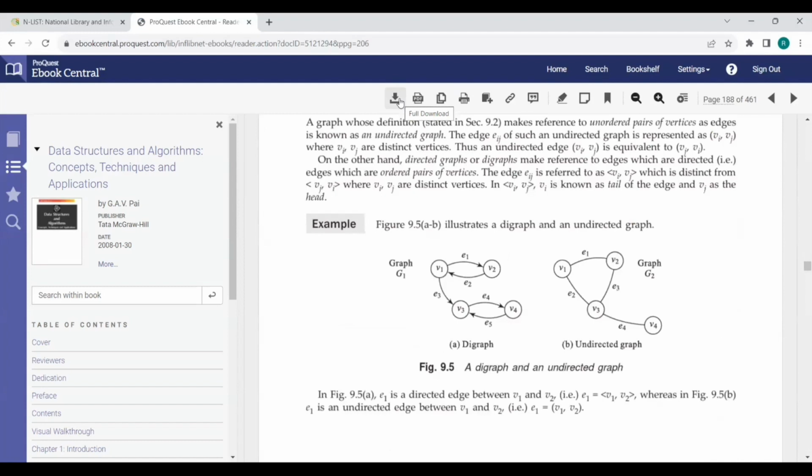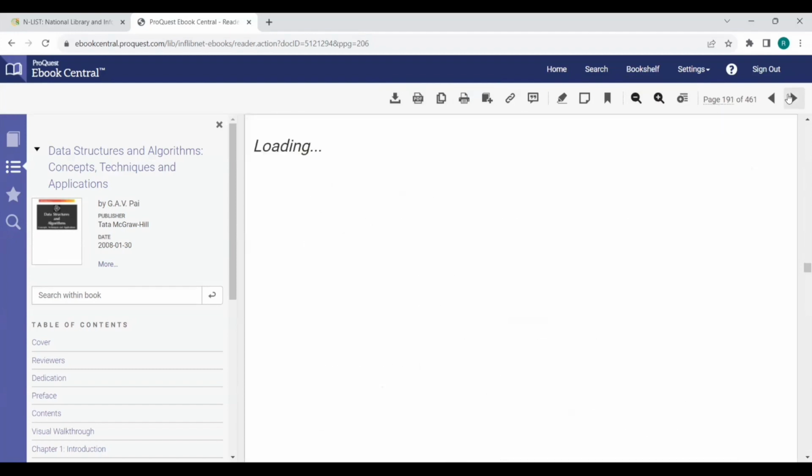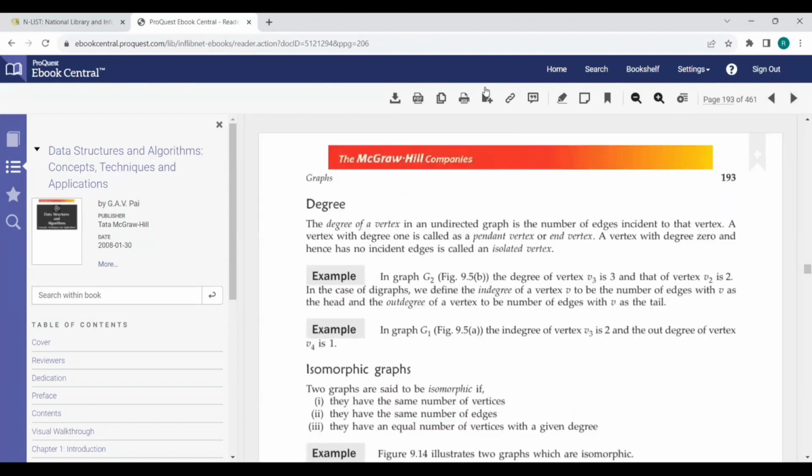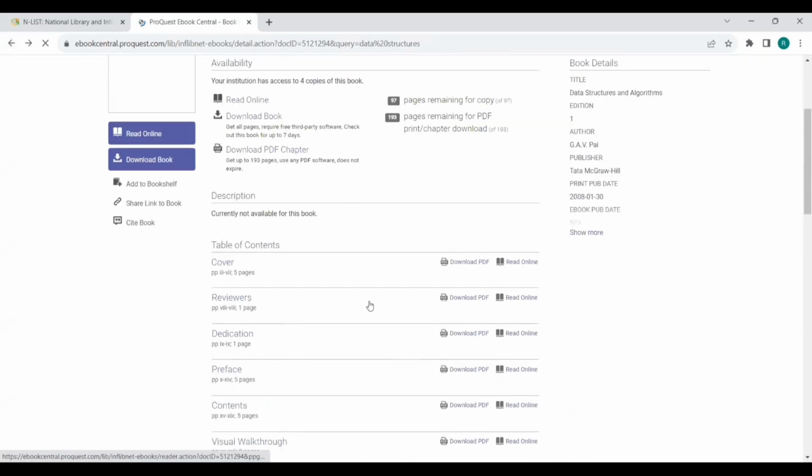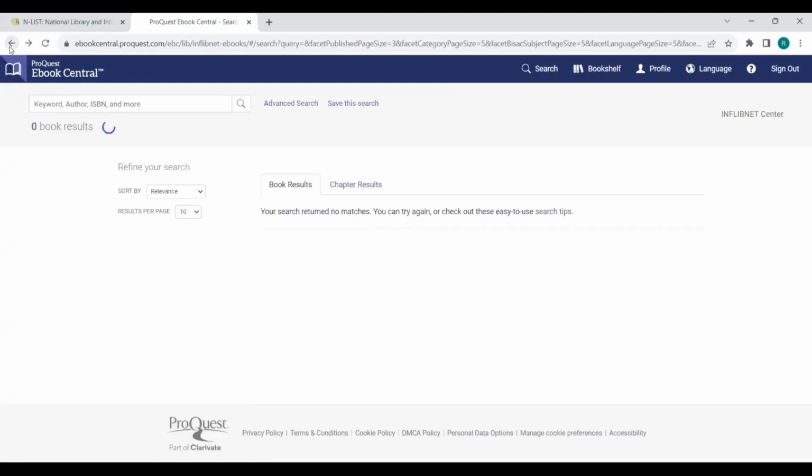I am very much satisfied with the content, so you can download it. You can download as PDF, you can copy this chapter, you can print as a PDF directly to the printer, and you can zoom in and zoom out, that is, minimizing and maximizing. If you want to switch to the next page, you can use the scroll button here, the before and after buttons.